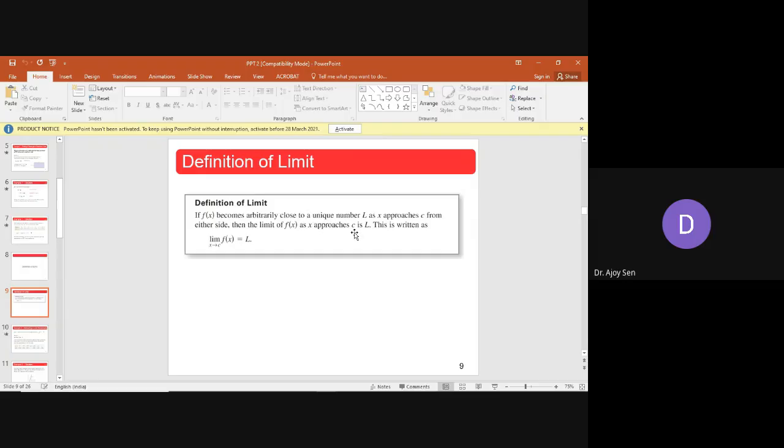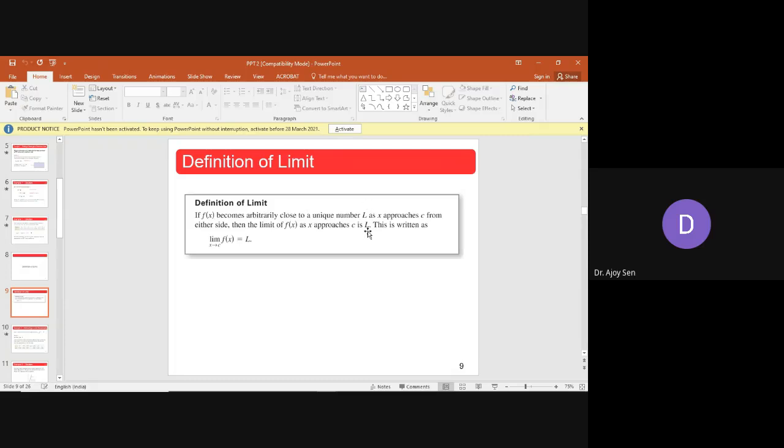Firstly, that variable x is approaching towards a fixed value, which we can call c, small c. This x approaches c, and now we are going to check if the function dependent on that variable x is approaching towards a fixed value L.